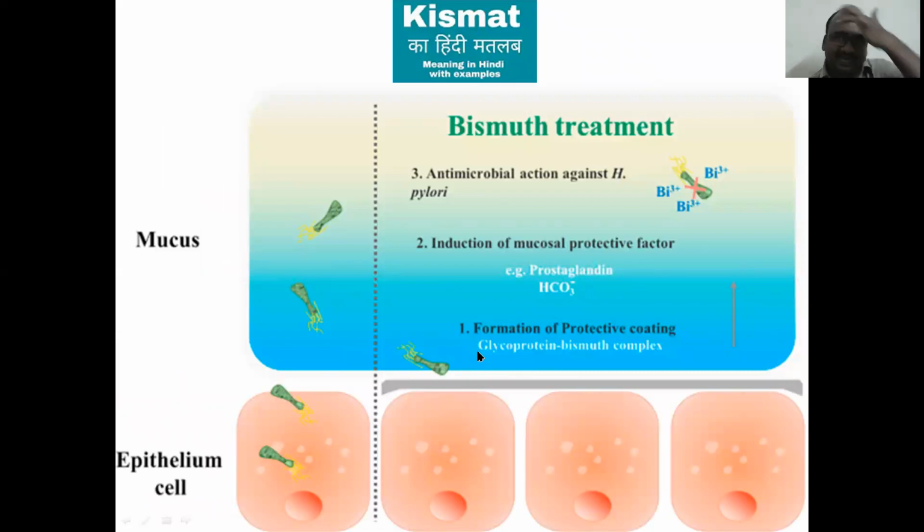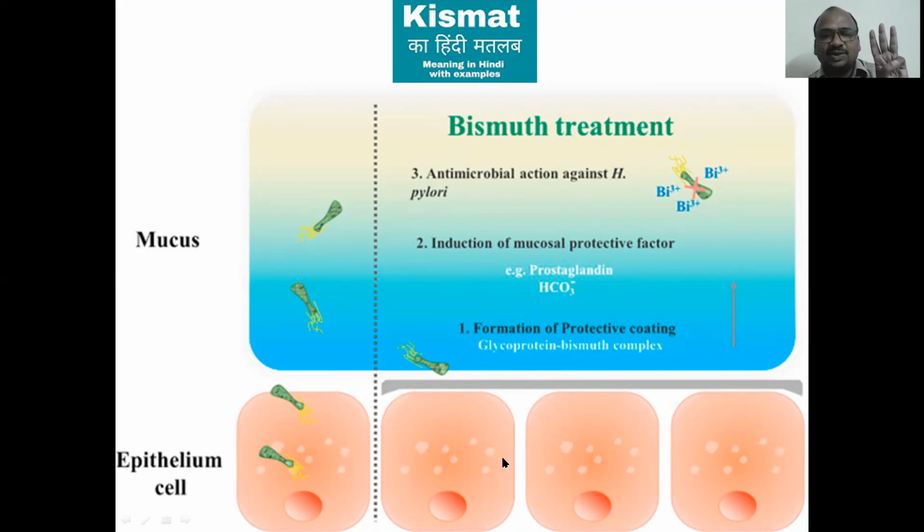And bismuth, like a mucus layer. Bismuth has 3 mechanisms of action: formation of a protective coating, induction of mucosal protection factors, and antimicrobial action against H. pylori. Like that, bismuth has 3 actions. It has appeared a number of times. See here, the epithelium cell is there.